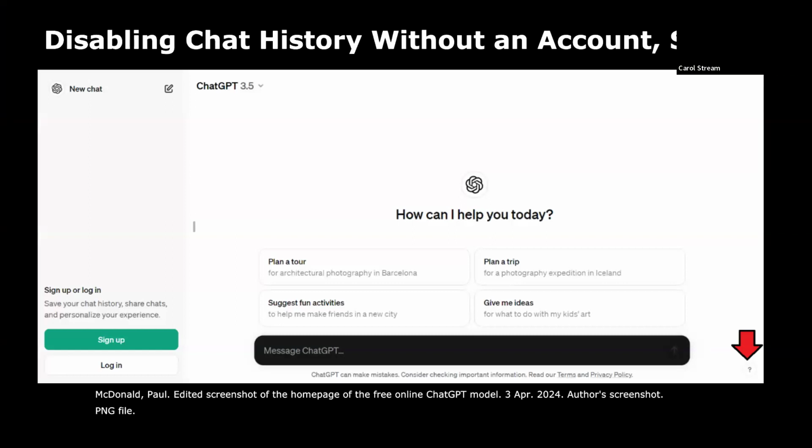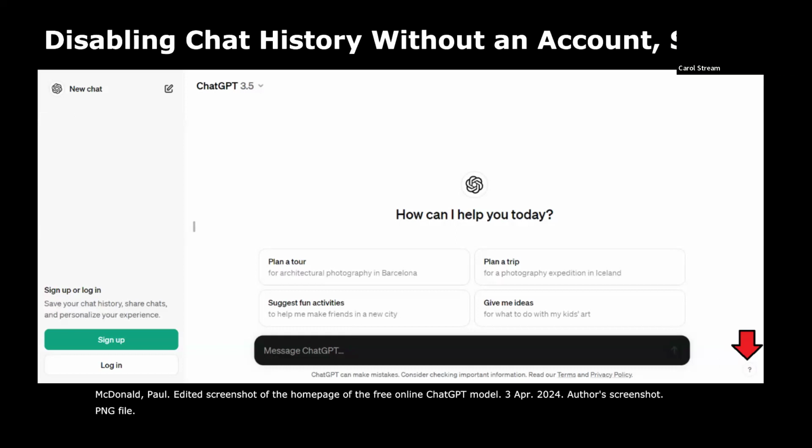The option to disable chat history is available on the ChatGPT free homepage, though it isn't exactly an easy feature to find. See that tiny little question mark right over here on the bottom right of the page? I added the red arrow pointing that out. It is otherwise barely highlighted on the page. That is what users must click on if they want to keep their data secure.